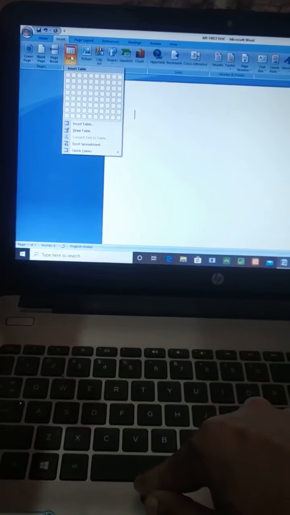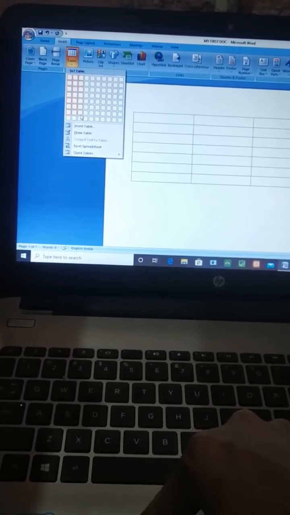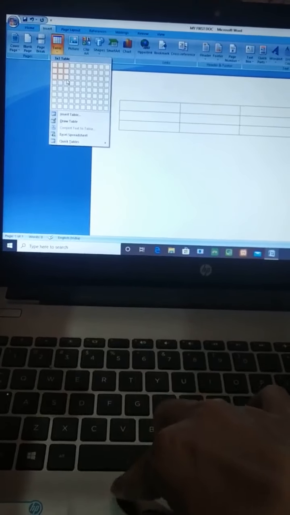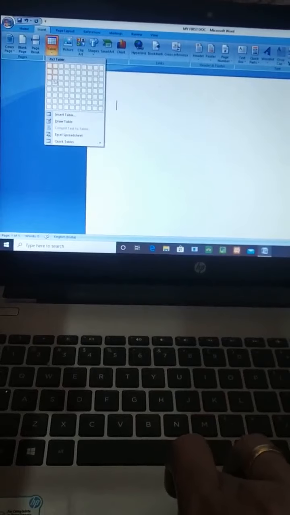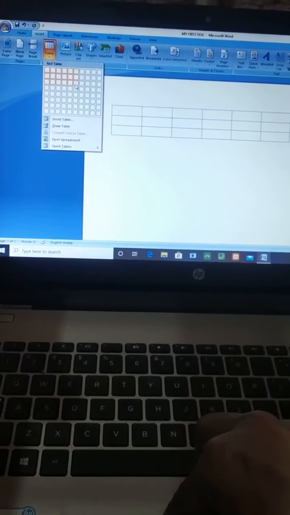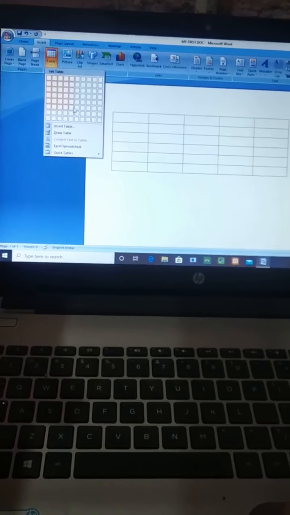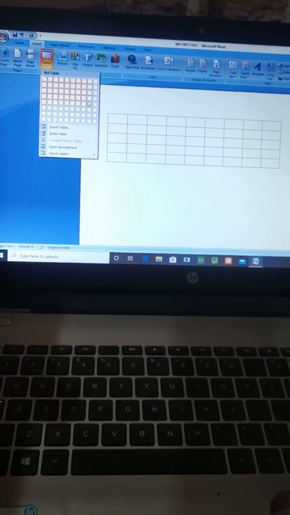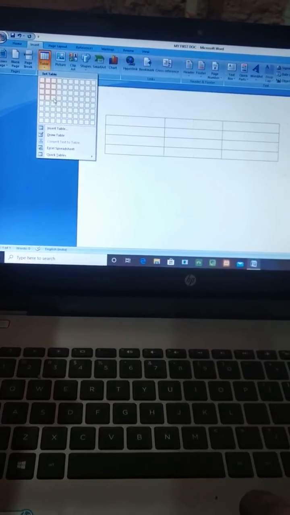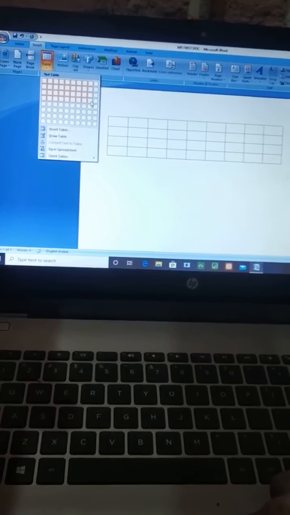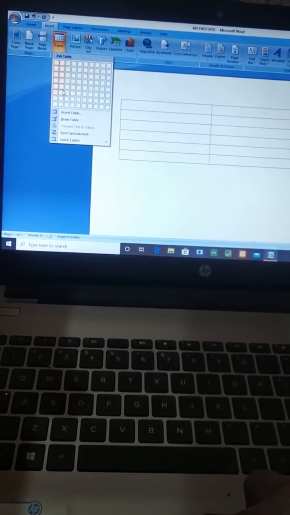I clicked on Table, and look, in the 2007 version you can select like this, how many rows or how many columns you want. You can select like this, and its model will appear on our document. How many rows or how many columns you want, that many you can select here, and its model will appear on the Word document. Understood? Look. Did you understand?